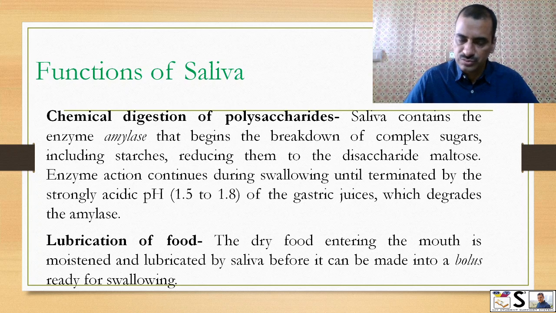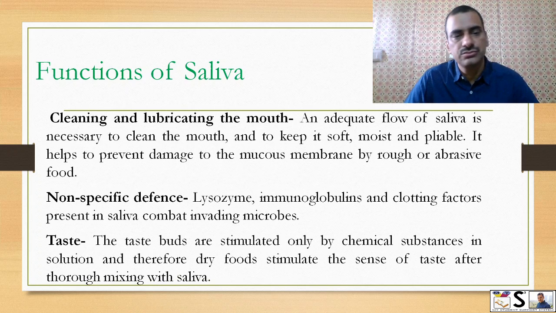Lubrication of the food. The dry food entering the mouth is moistened and lubricated by saliva before it can be made into a bolus ready for swallowing. Cleaning and lubricating of the mouth. An adequate flow of saliva is necessary to clean the mouth and keep it soft, moist, and pliable. It helps to prevent damage to the mucous membrane by rough or abrasive food.